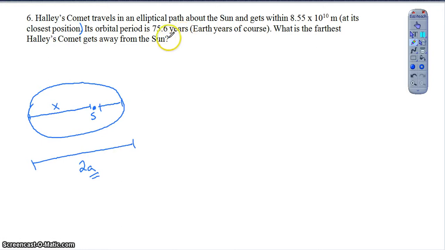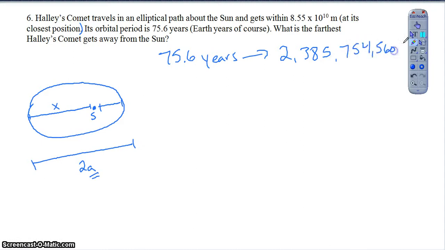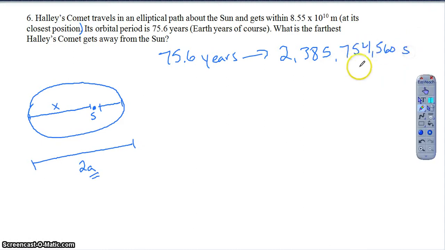Well, that's where the period comes into play. They give me the period, and obviously they give that to me in years, so I'm going to convert that to seconds. So I will trust that you guys can convert years to seconds. I did use 365.25, so if you got a slightly different number, it's because I used 365 and a quarter. But I end up getting 2,385,754,000 and then 560 seconds. Obviously I took that out quite a few significant figures, but that's just to keep it accurate. So this is my period in terms of seconds, 2 billion and obviously some change. But anyway, that's my period.